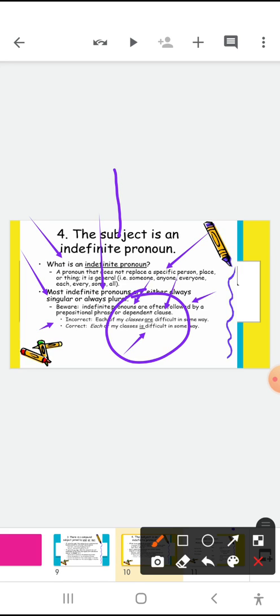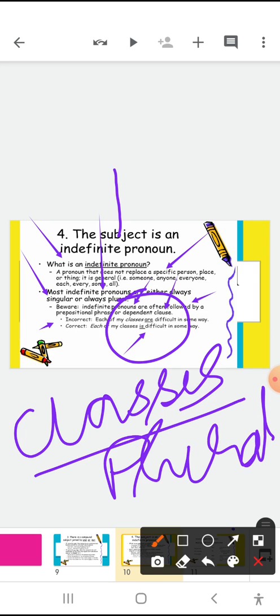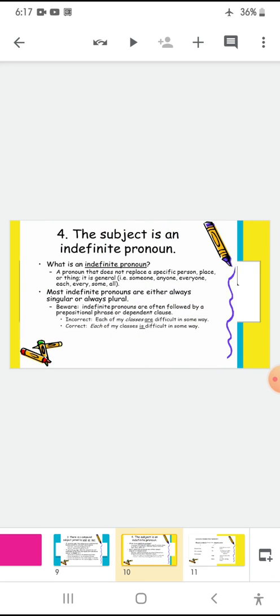If we talk about what the difference is, the word classes itself is plural, right? So why is there a variation? Because when we are talking about an indefinite pronoun, at that time we have to see whether the indefinite pronoun is singular or plural. Okay, children.